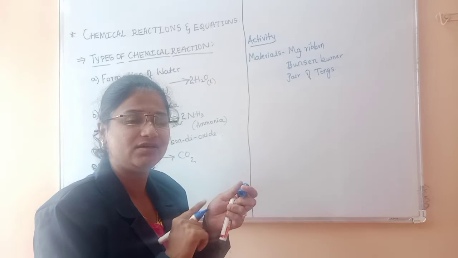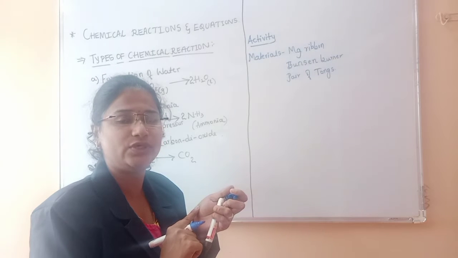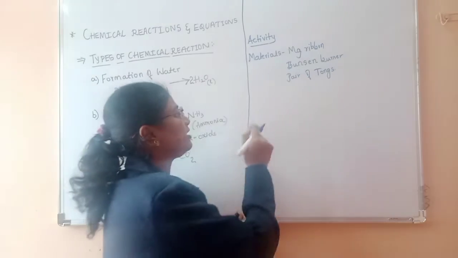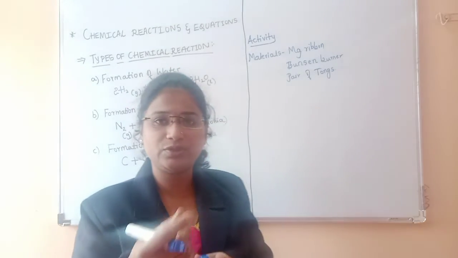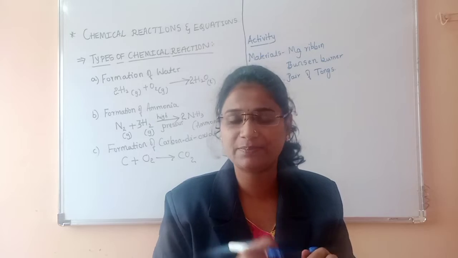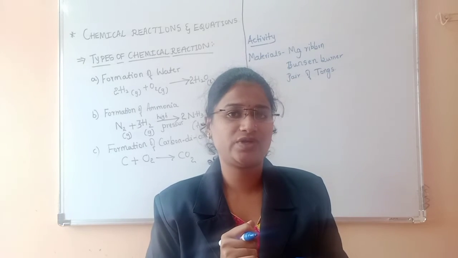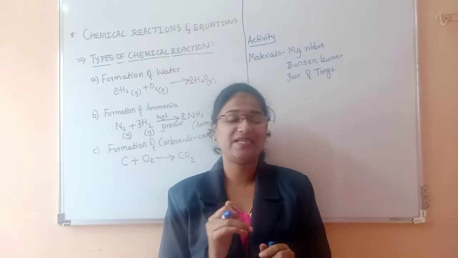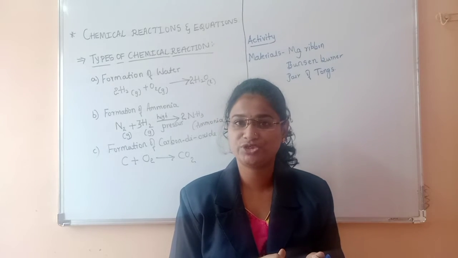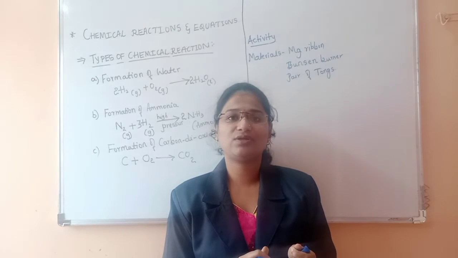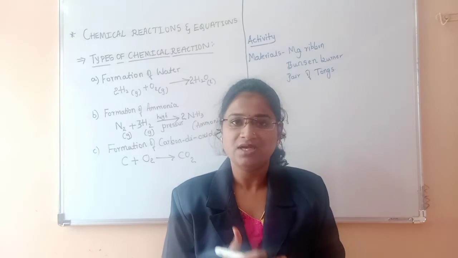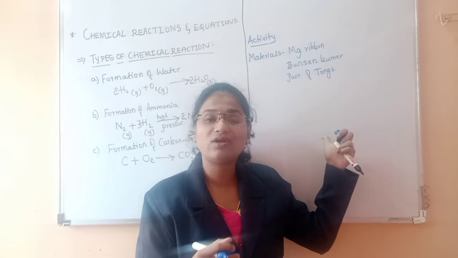It is a ribbon which is silver or gray in color. What we have to do is rub the magnesium ribbon with sandpaper first. Why do we have to rub? As we know, in our environment we have many gases: oxygen, moisture, and the carbon present in the atmosphere may react with the magnesium. At that time this activity cannot happen.